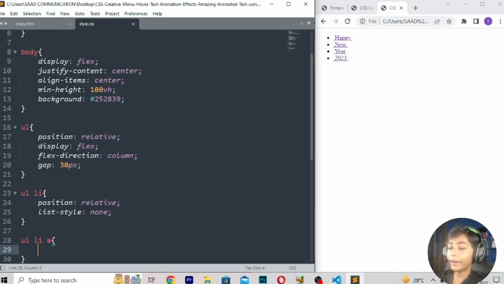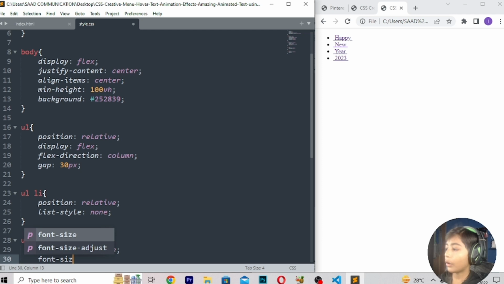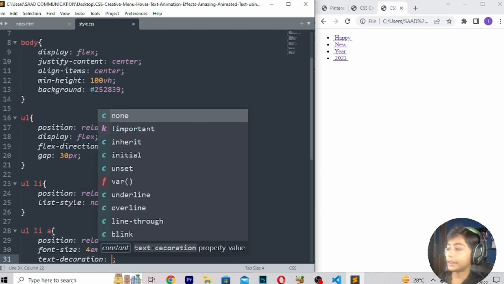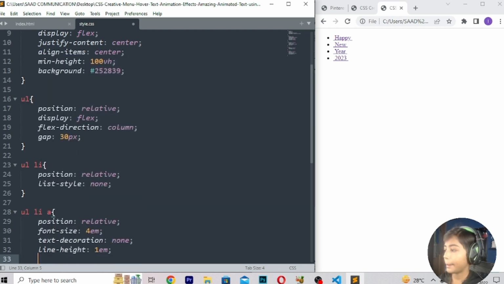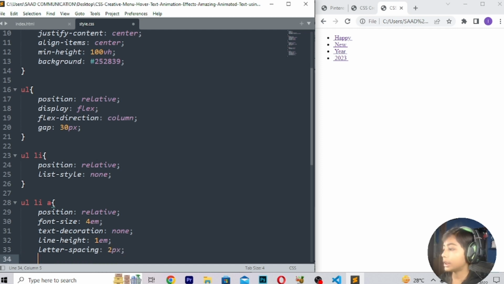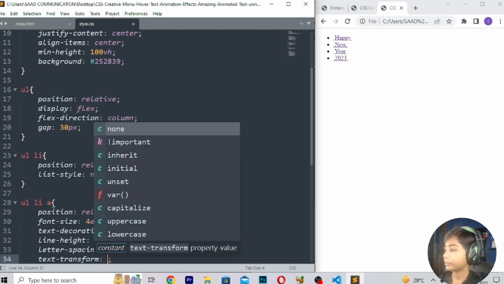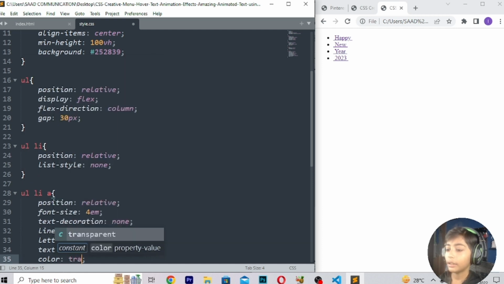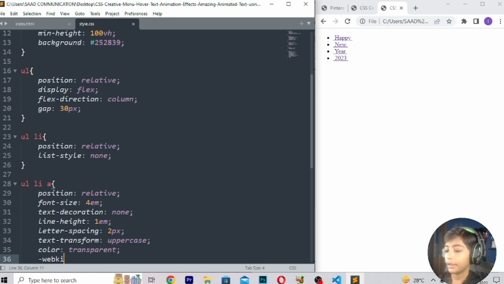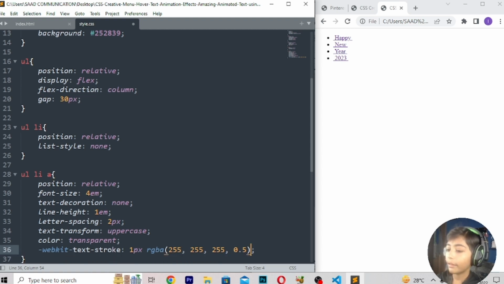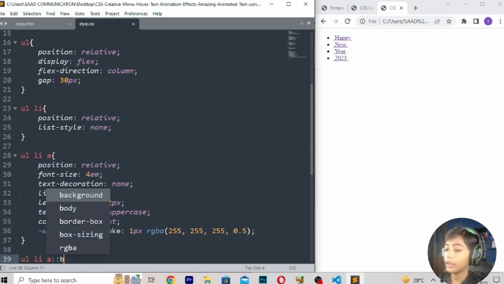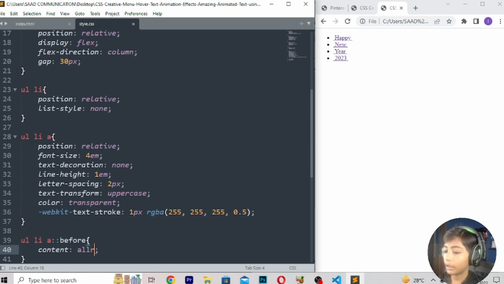ul li a: position relative, font-size 4em, text-decoration none, line-height 1em, letter-spacing 2 pixels, text-transform uppercase, color transparent, -webkit-text-stroke 1 pixel rgba(255, 255, 255, 0.5). Then ul li a::before, content attr.